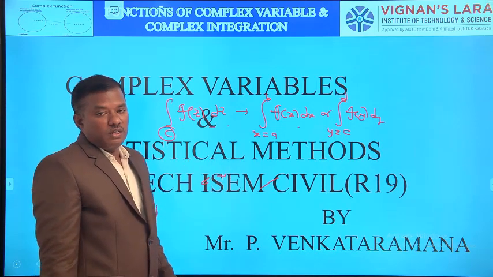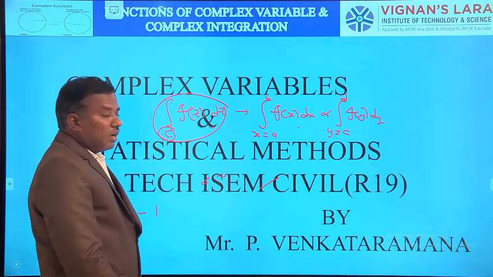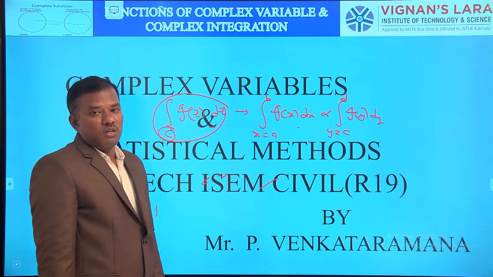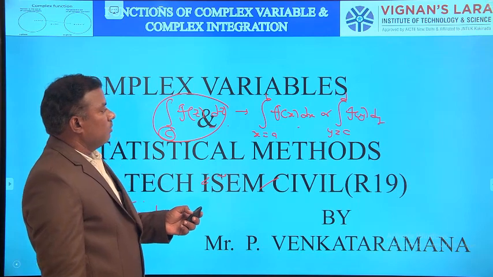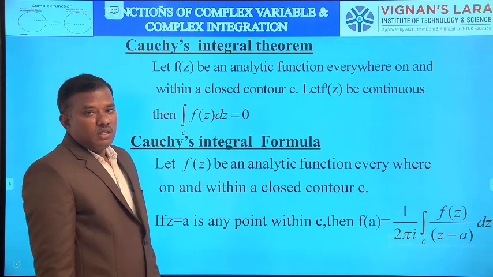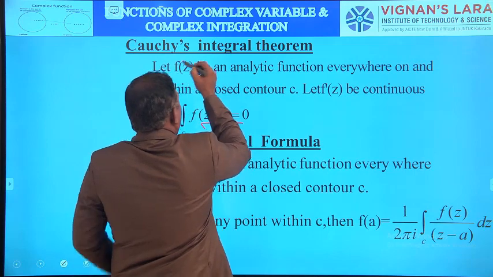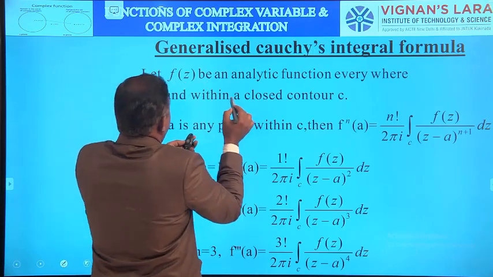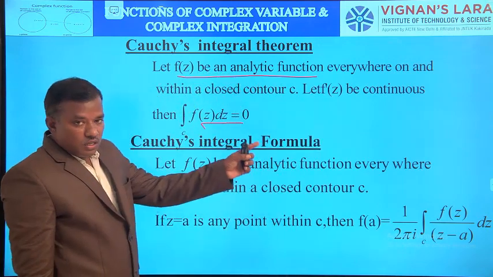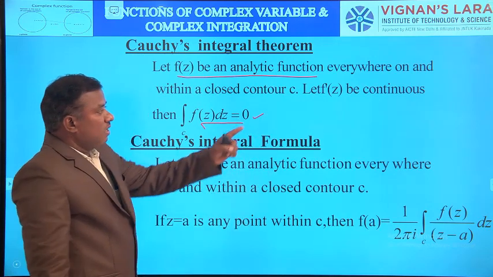Now I am going to explain the complex integration, integral over C f of z dz, by using Cauchy's integral theorem, Cauchy's integral formula and generalized Cauchy's integral formula. Coming to Cauchy's integral theorem: if f of z is an analytic function everywhere within and on C, then integral over C f of z dz equals 0.